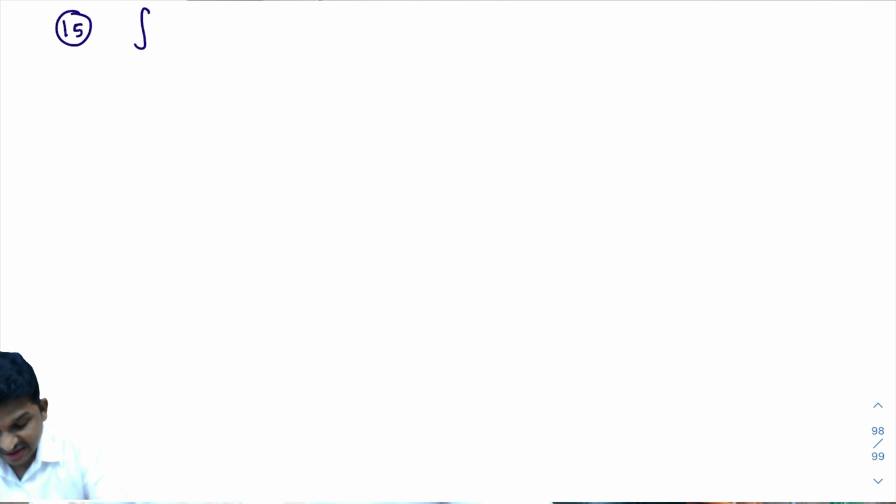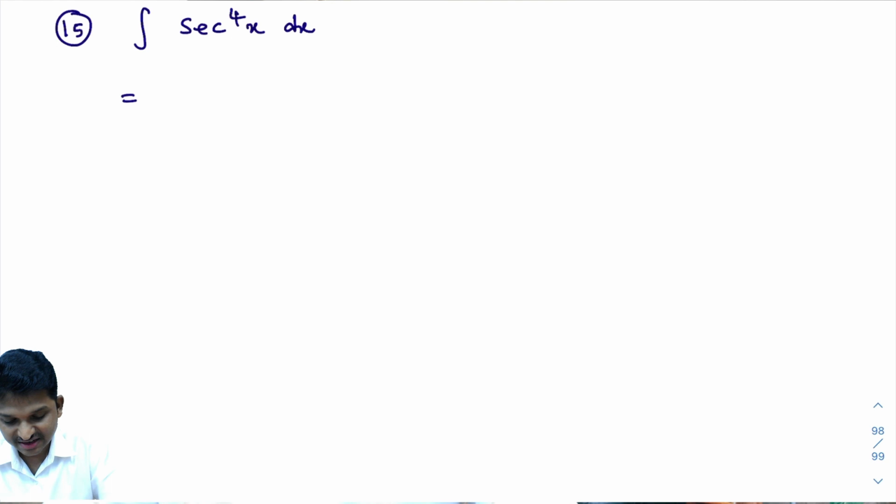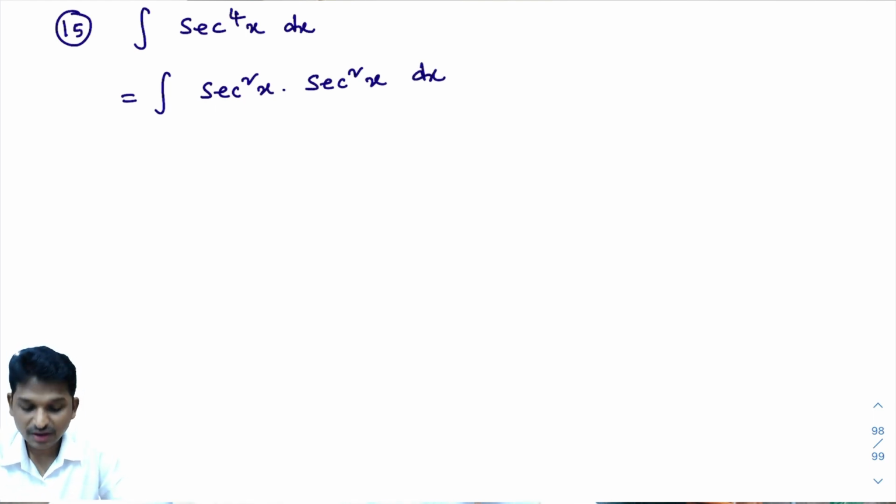Now, integral of secant power 4x dx. How to integrate this? The secant power 4x is there, na? I'll write like this: secant square x into secant square x dx. Now this secant square x can be written as 1 plus tan square x.